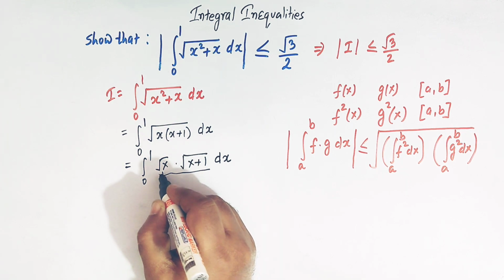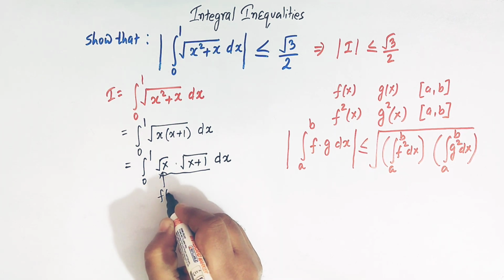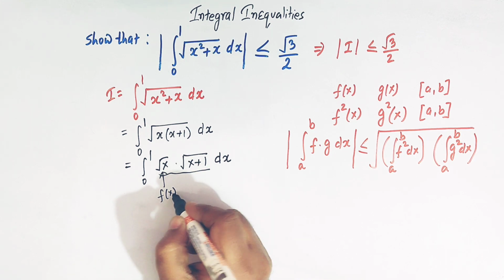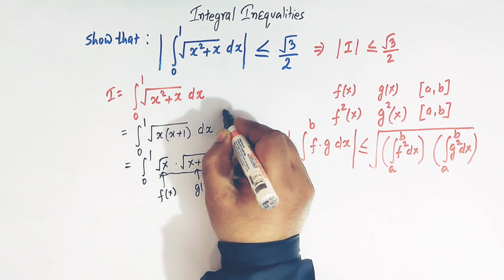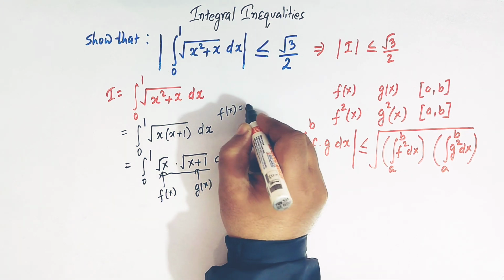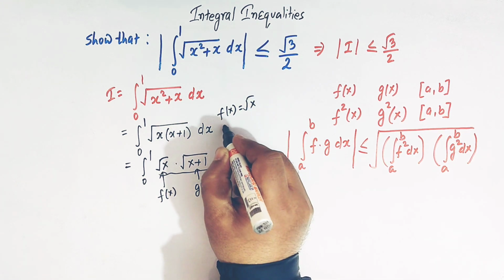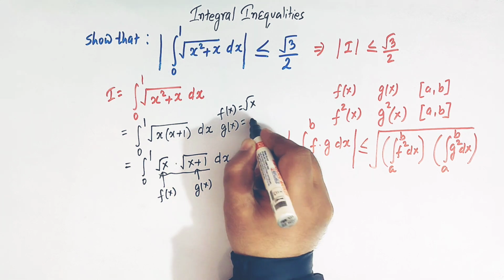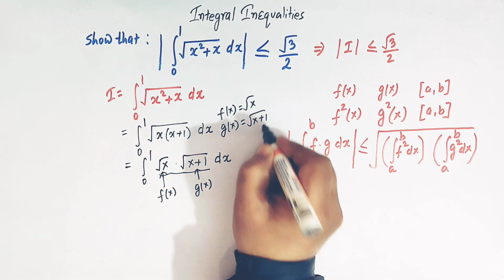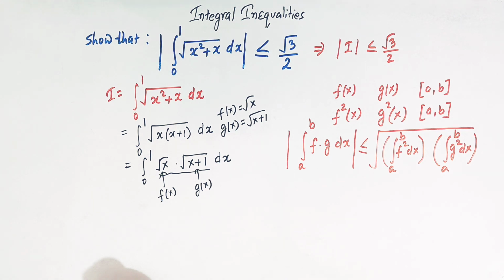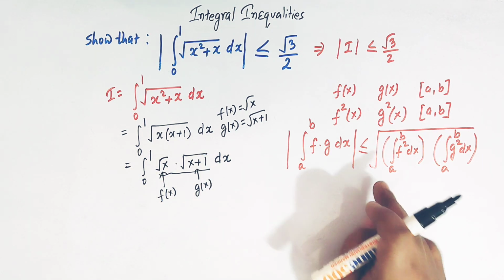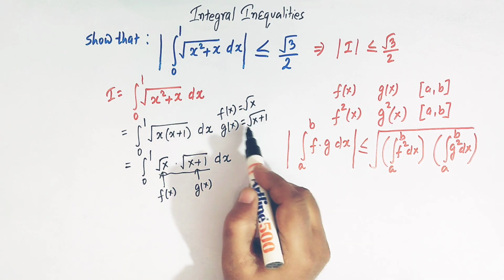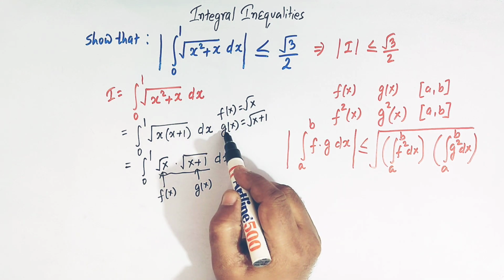Because we can take f of x as square root of x and g of x as square root of x plus 1, right? So now we can apply this inequality to these two functions, f and g.